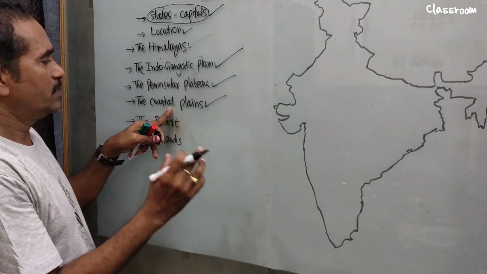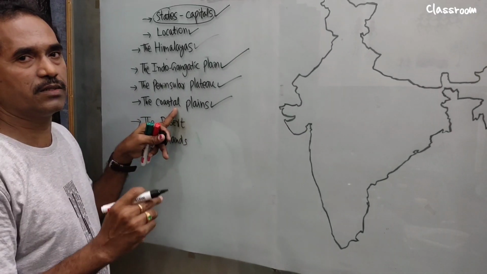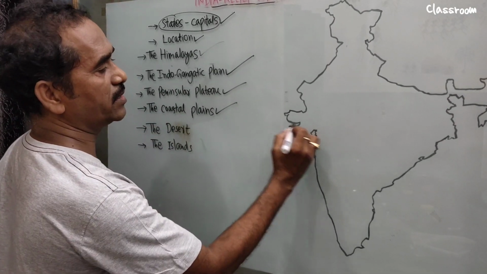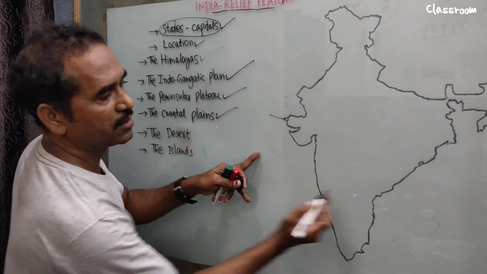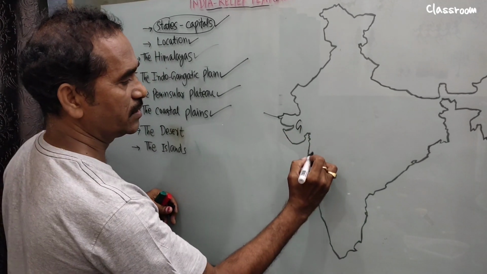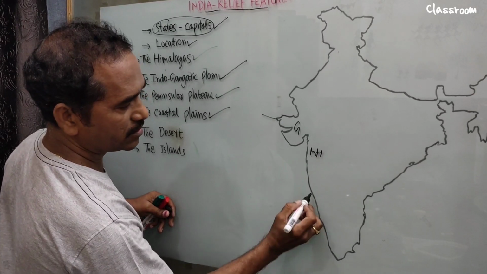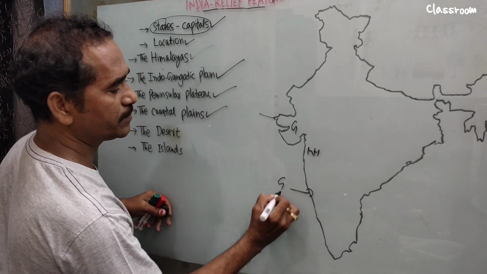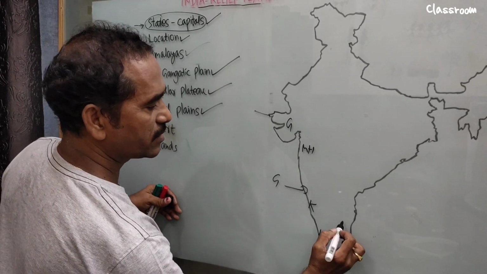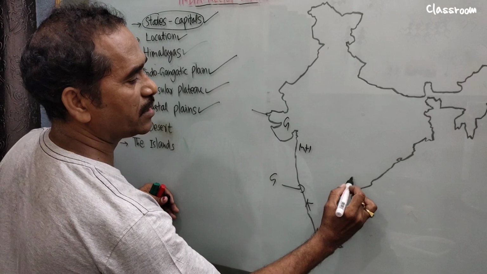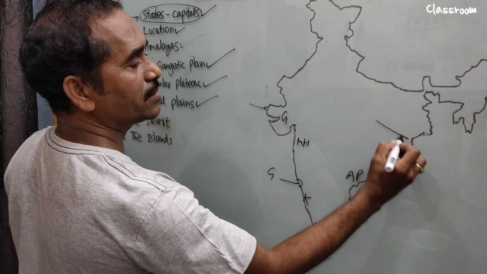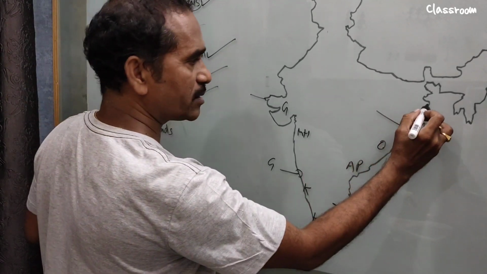Already we see coastal states. They ask you to locate the west coastal states. See, the west coastal states in India go up to here. This is the total Arabian Sea, and that side is the Bay of Bengal. So Gujarat is a coastal state. It is Maharashtra, almost in the middle. This one is Goa, and here it is Karnataka. It is Kerala. This side it is Tamil Nadu, Andhra Pradesh and Odisha, up to here only. Don't go beyond the Mahanadi river, because this part is also a coastal state.